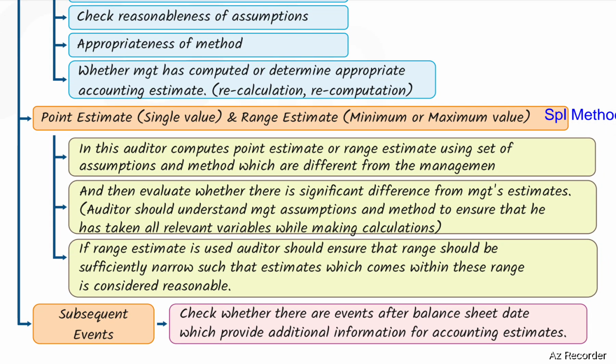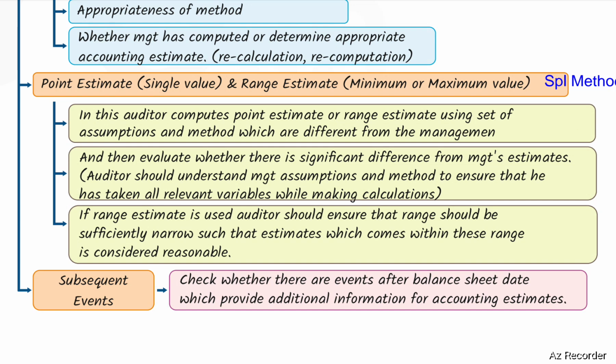In this, auditor computes point estimates or range estimate using set of assumptions and methods which are different from the management, and then evaluates whether there is significant difference from the management estimates. Auditor should understand management assumptions and method to ensure that he has taken all relevant variables while making calculations.